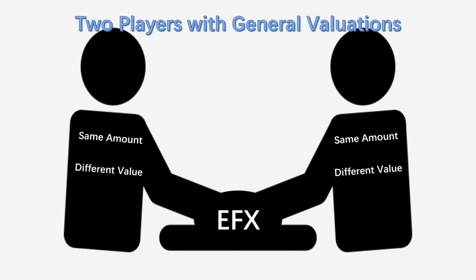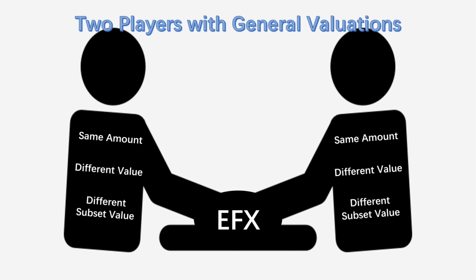The situation of two players with general valuations adds that the value of the subset after the product combination is different. The combination of the products doesn't simply add the value of each product, and sometimes the total value of the two products at the same time is even lower than getting any one of them. Considering subsets will be closer to life and achieve a more comprehensive treatment of the problem.